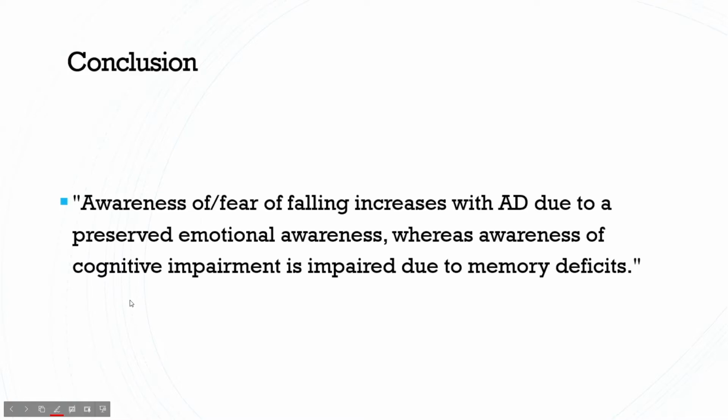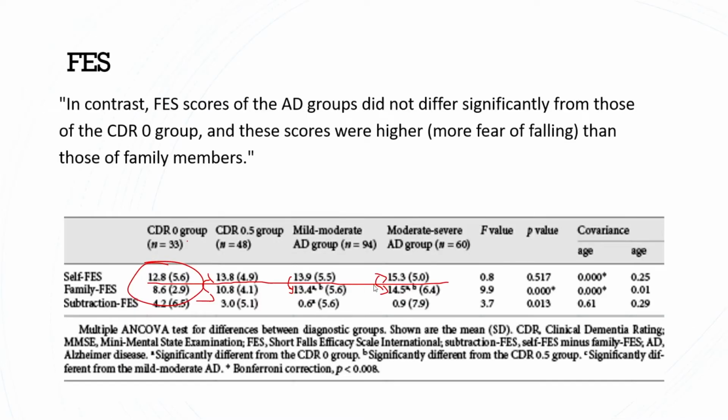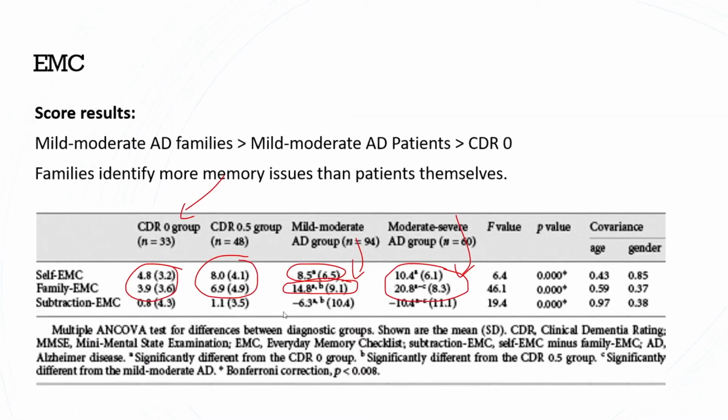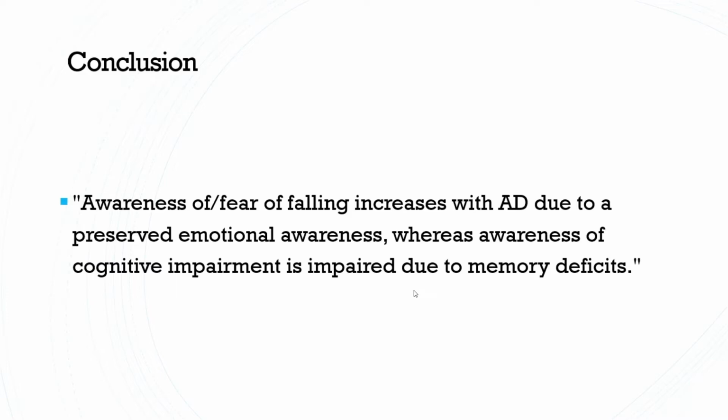So the way this conclusion was reached was because the FES, or Falls Efficacy Score, for the Alzheimer's patients and their families were pretty similar. So if we go back and look at that slide, the scores here are pretty close together, by less than a point off, whereas the awareness of cognitive impairment was significantly different between the patients and their families, at almost close to twice for these families. So the study showed that the anosognosia with Alzheimer's is significant, and it can be contrasted to other awareness like fear of falling, which does not involve memory.